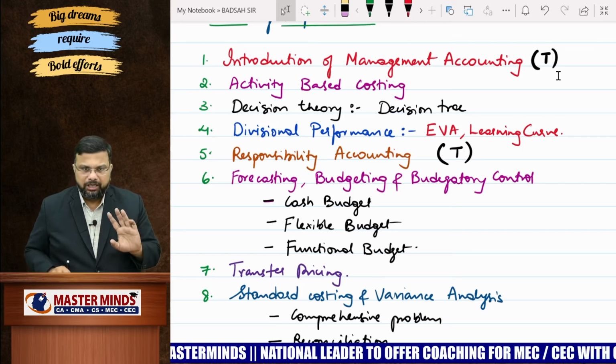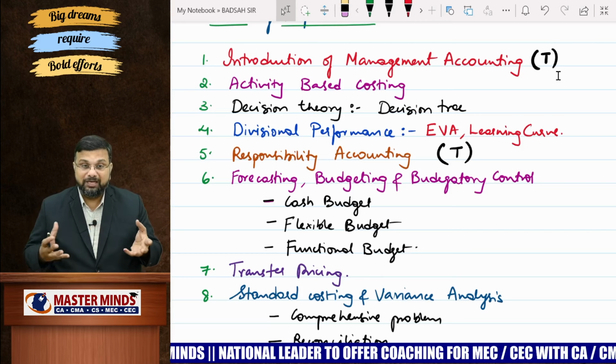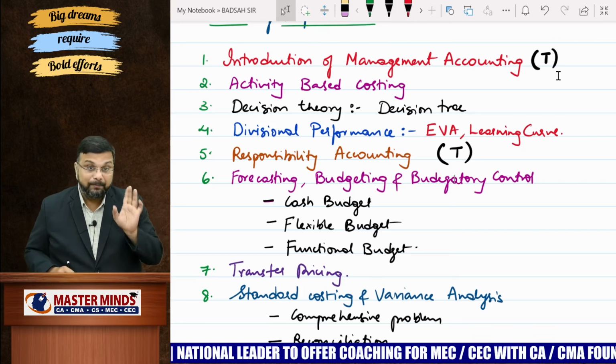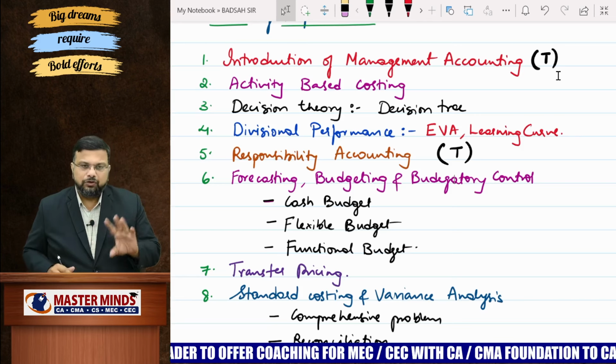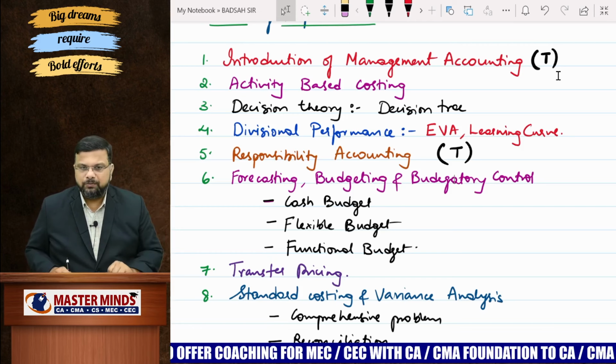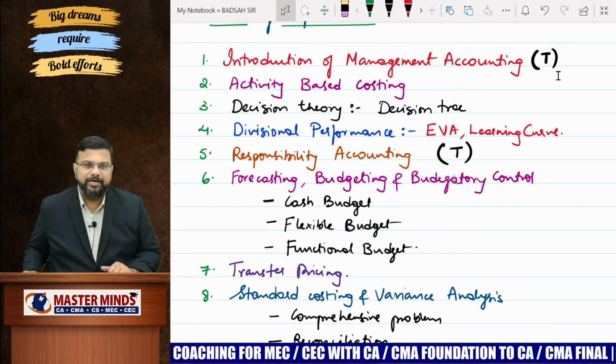Already that is explained to you in the classroom with the help of an example at the start of the chapter itself. So there are only 4 models when it comes to transfer pricing. So focus on those 4 models. You can answer any question when it comes to transfer pricing. Next comes your standard costing.